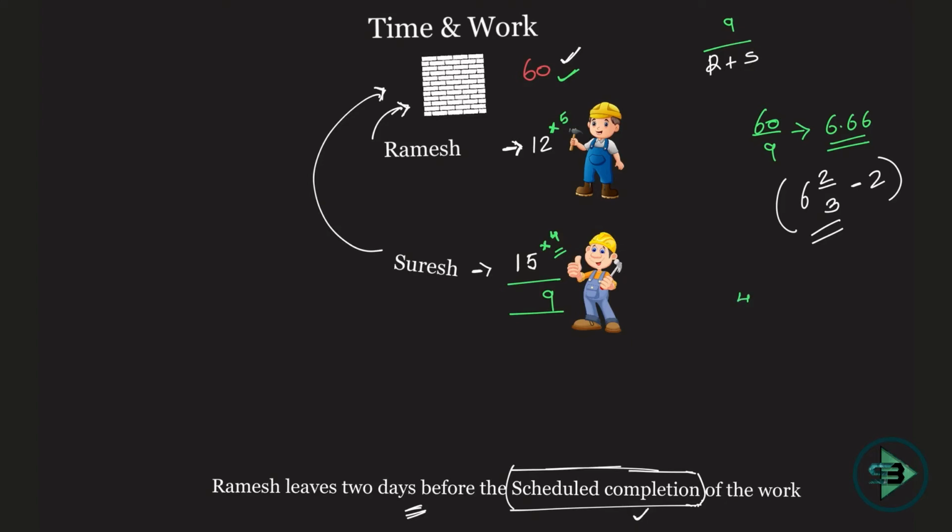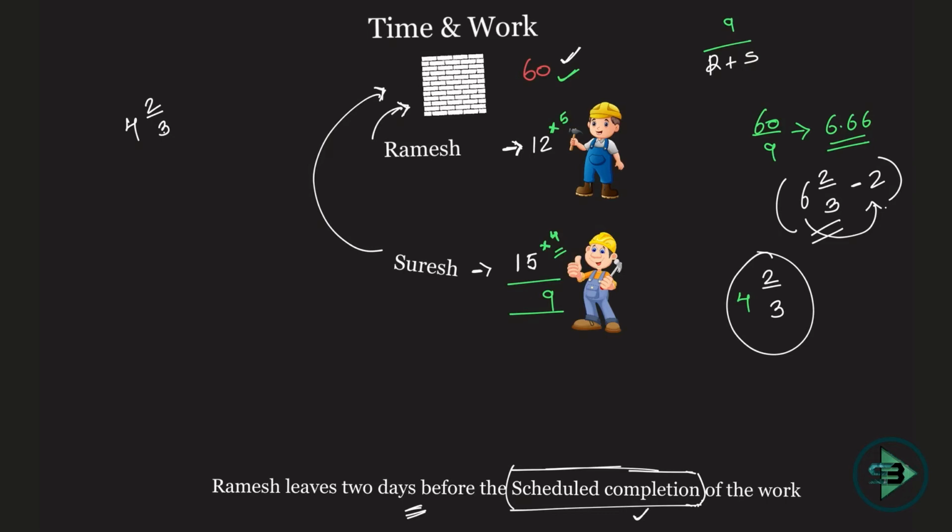Okay, I hope you get this calculation. Just don't consider the fraction part. 6 minus 2 will be nothing but 4, which means 4 2 by 3 days is when they work together, right? 4 2 by 3 is when they work together, and after that Ramesh left, and the rest of the work was completed by Suresh.